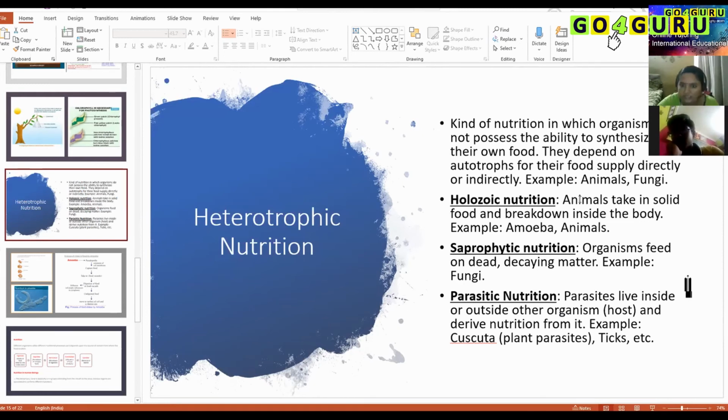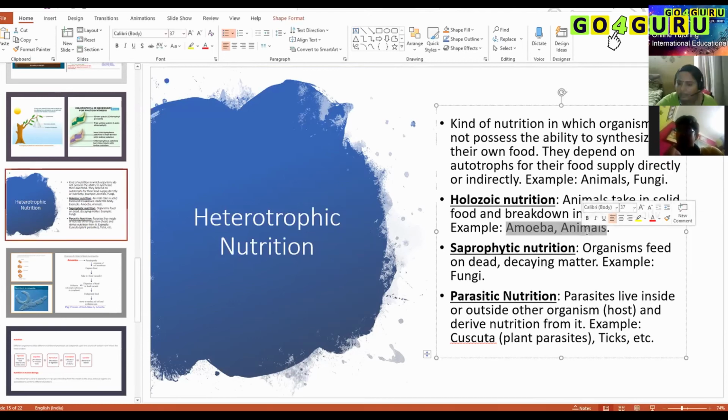What is holozoic in the sense? Animals which take food in the form of solid, like how we eat. We break down food inside the body. We take food in the form of solid, right? We take rice, we take vegetables, all are solids. We are all holozoic nutrition animals. Examples are amoeba and other animals, humans, etc.